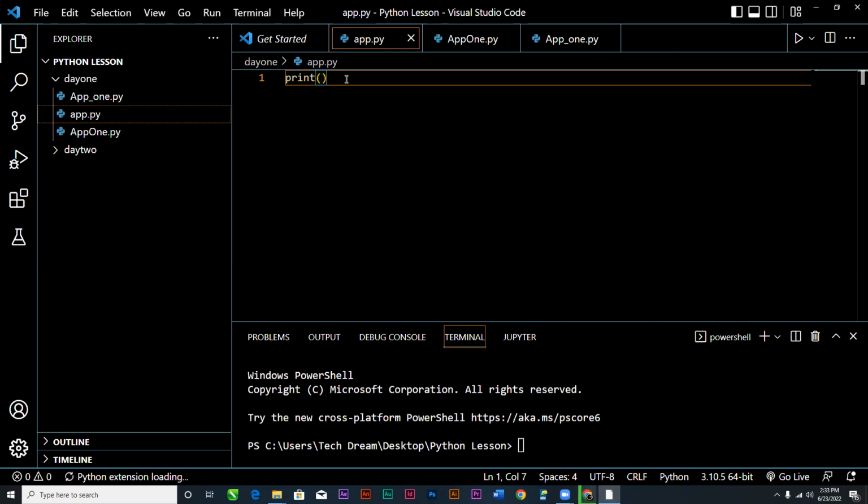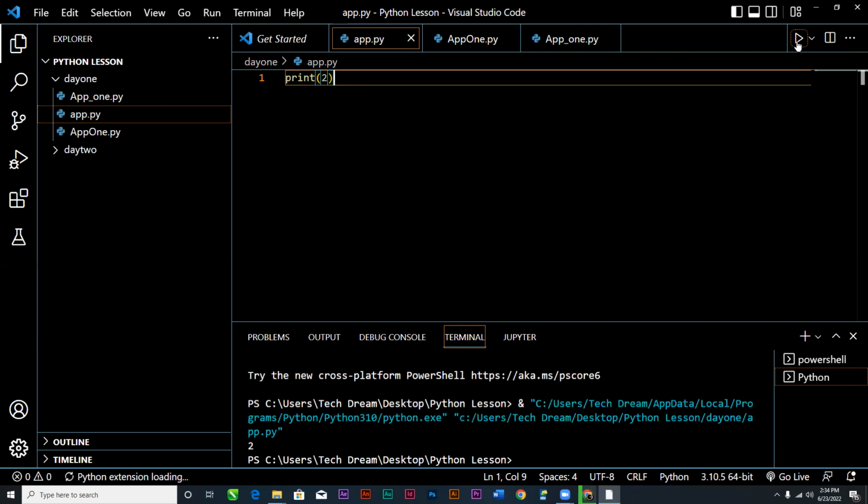So I want us to write just like 2. Okay, I say write print 2. When I run it from the play button here, see that because Python has told the print function to just present what is in the bracket in the terminal, you can see that we have 2 here. You have 2 on the terminal.